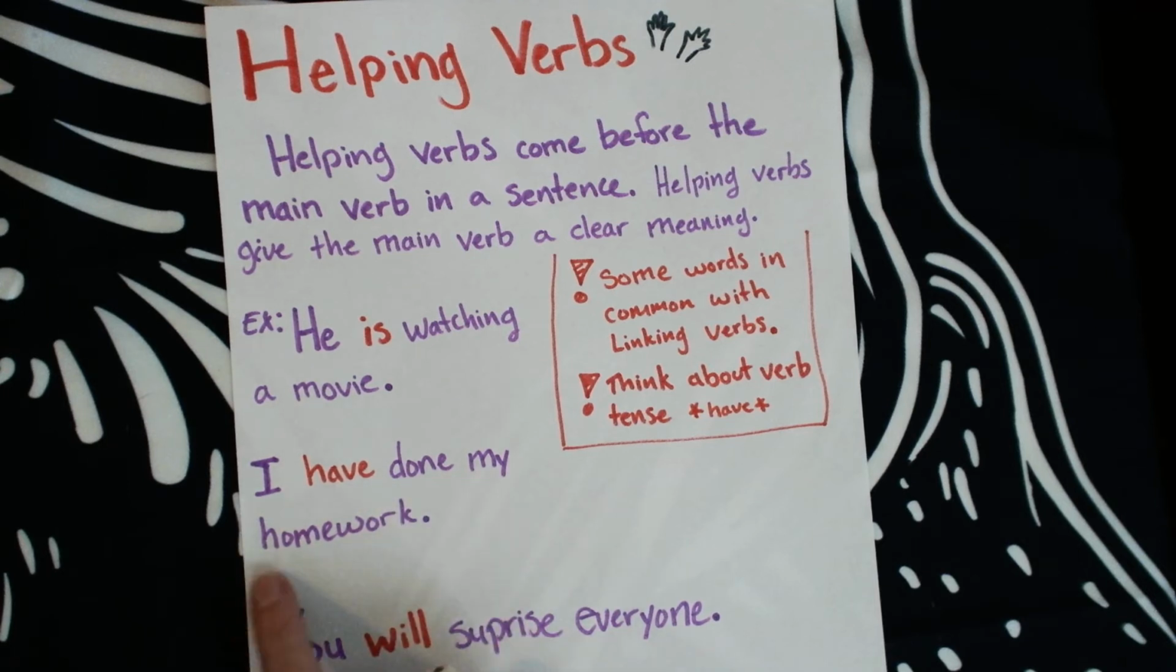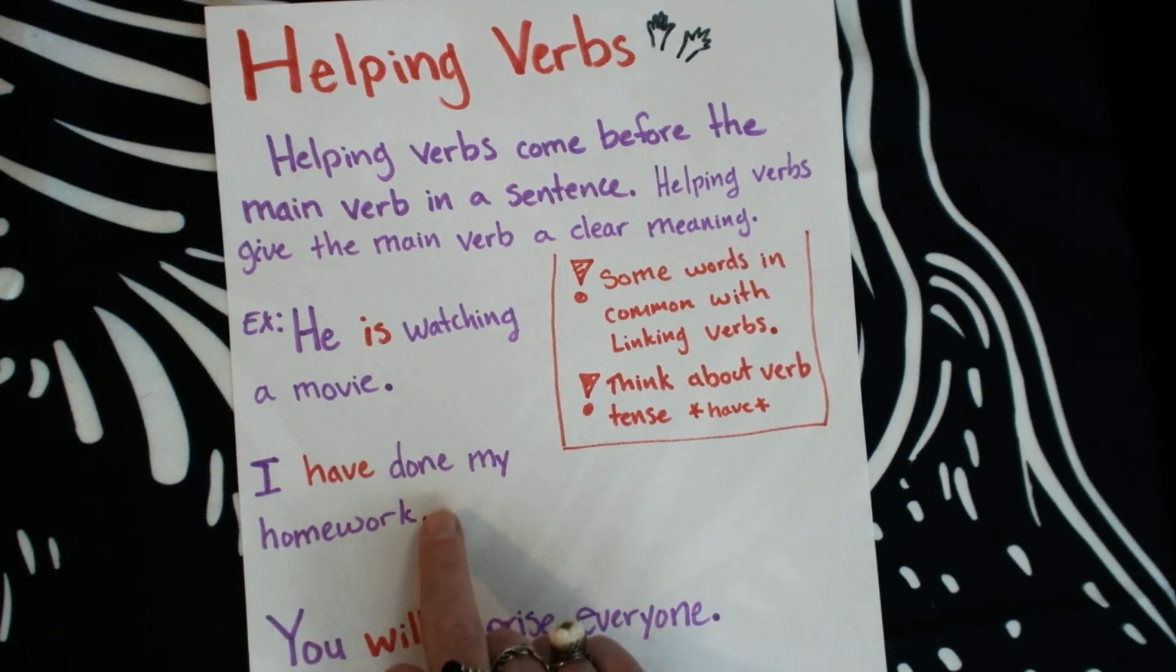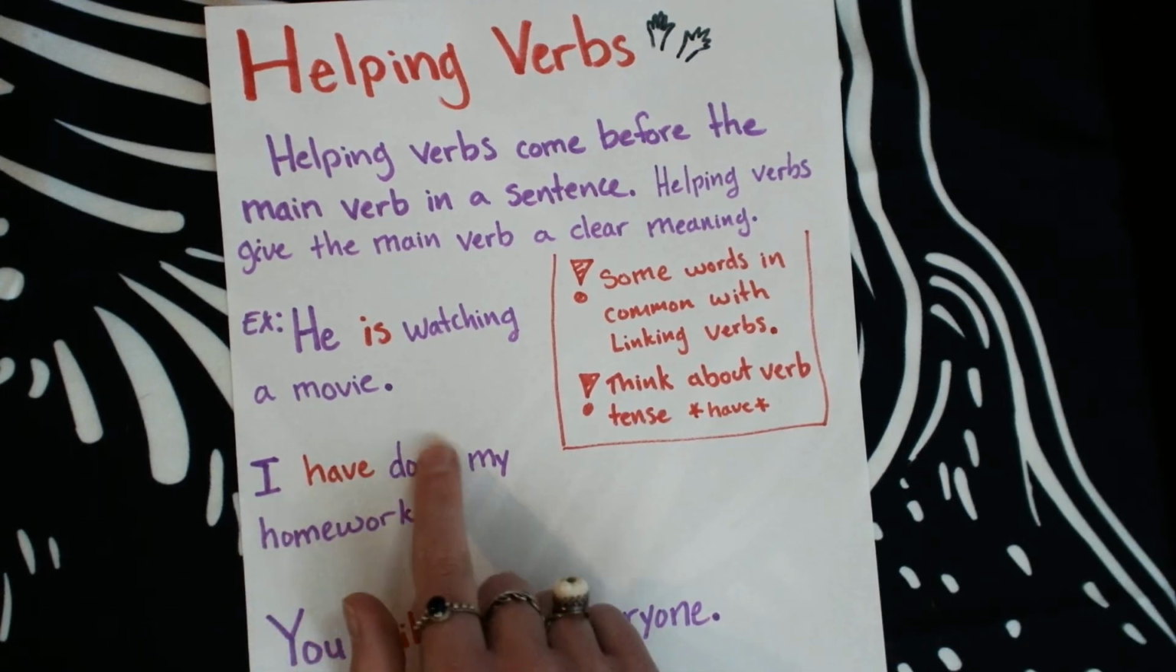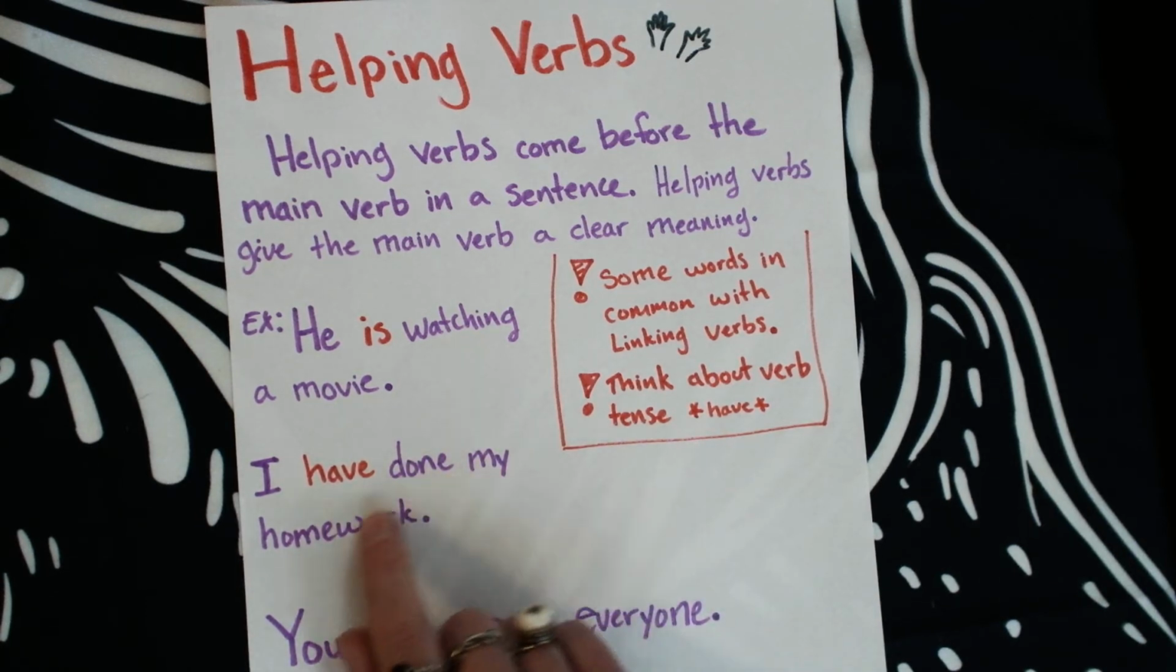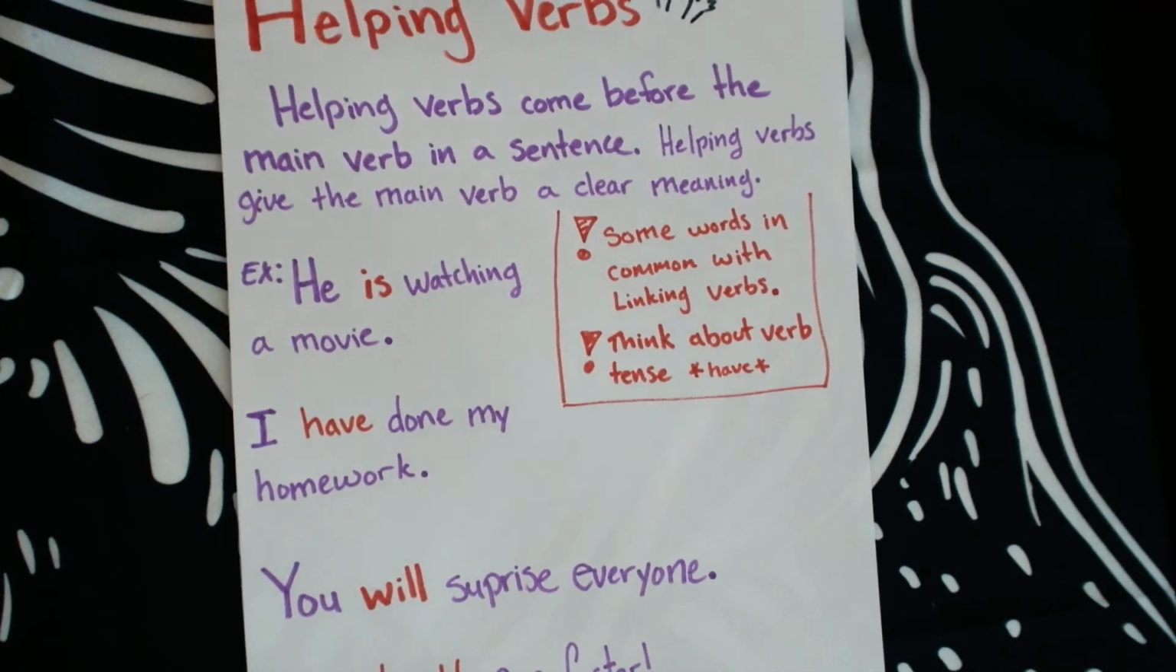I have done my homework. Now, this is putting the verb done in its perfect tense. I have done my homework. That means it's already done. Let's take a look here.